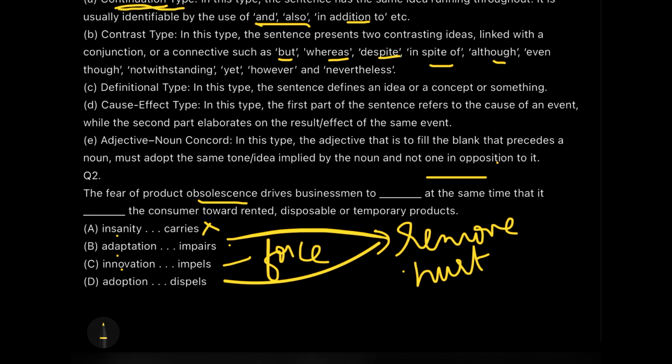Now, just because they are similar in sounding doesn't mean that they will have the same meaning, right? So, impels means to force the customer. So, here again we are forcing. So, this is the way how we'll solve the sentence completion question.